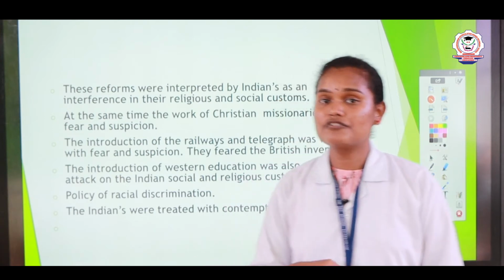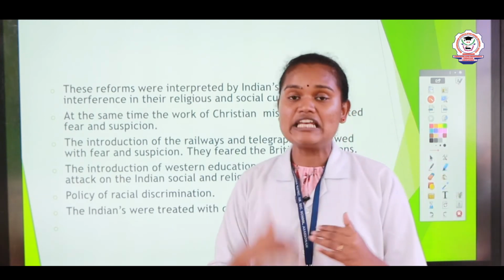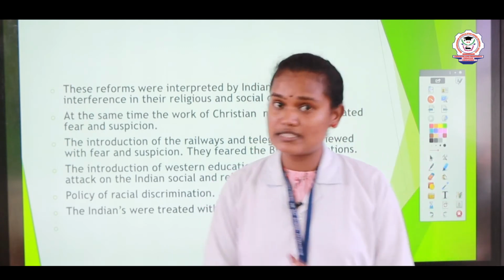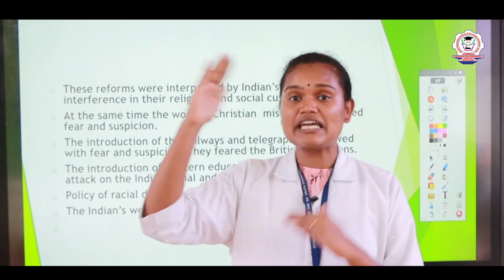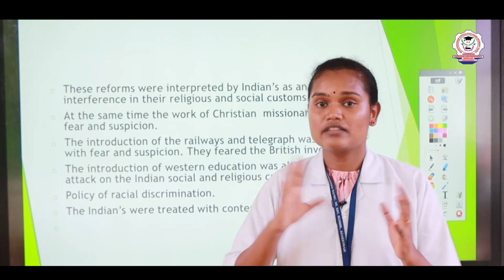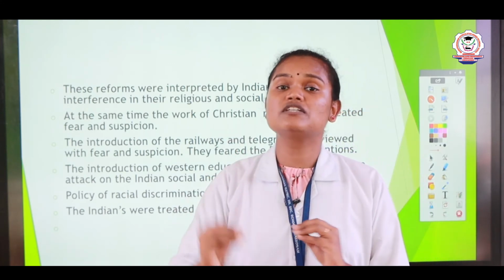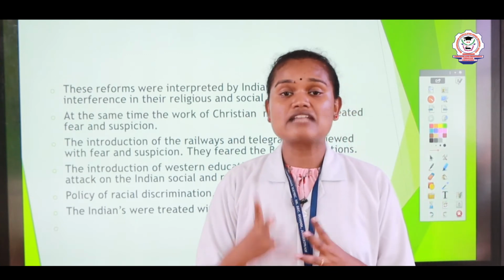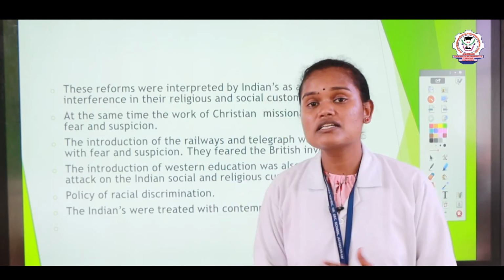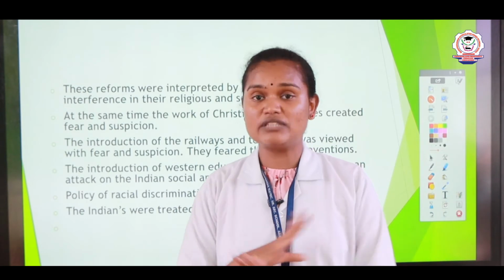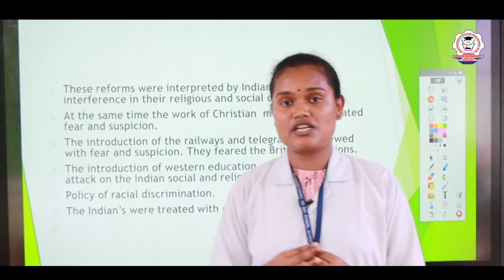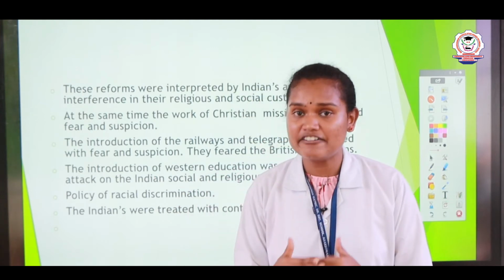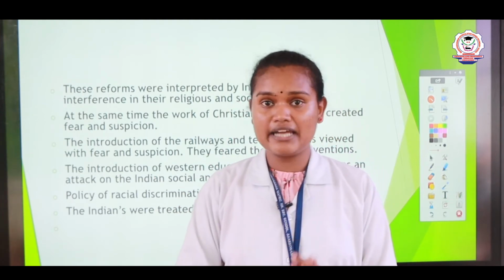Before the arrival of the British in India, there was no proper education. Education existed, but most of the high caste people like Brahmins enjoyed most of the education, especially the Vedas and Sanskrit. The lower caste people were not allowed and did not get proper education. We all know that during that time, society was mainly divided into four varnas, right?